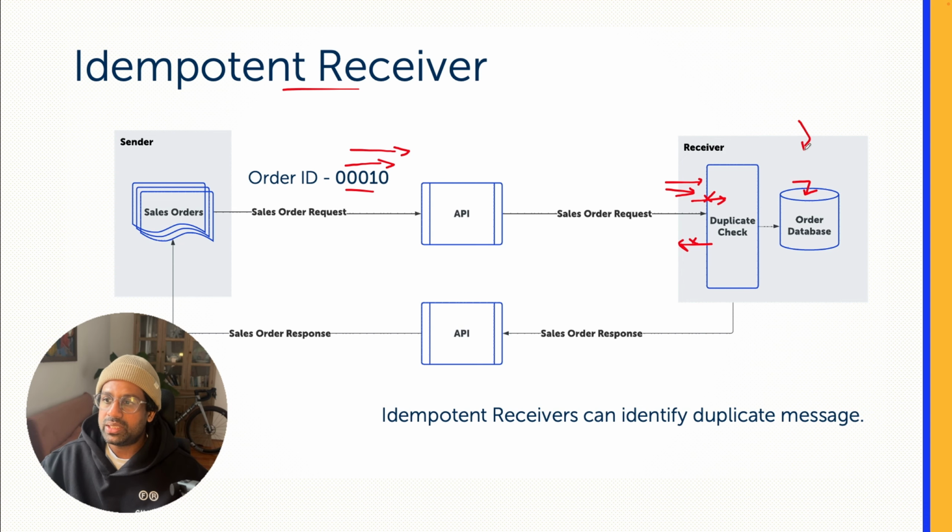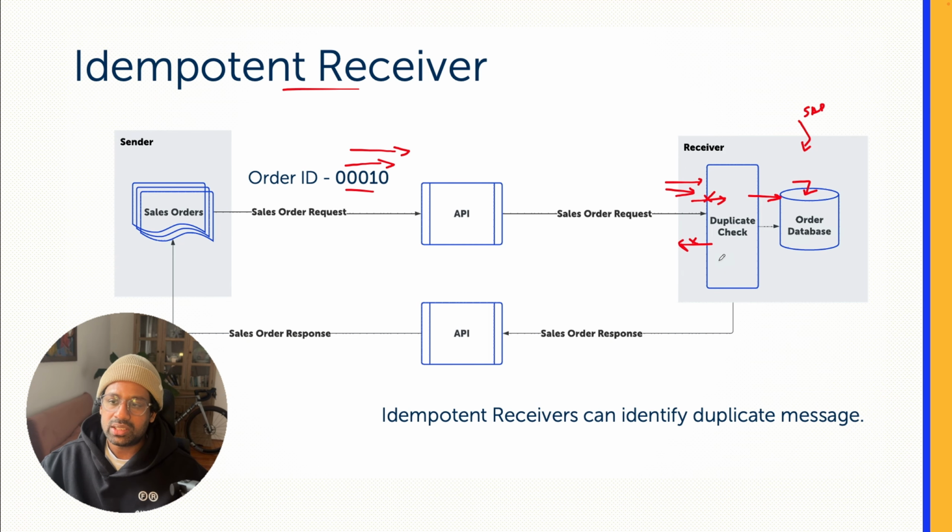For example, in systems like SAP S/4HANA, you can implement a piece of code to do this duplicate check based on this unique order ID and reject the rest of the requests coming in for the same order ID. So the receiver only creates the order once in the system.